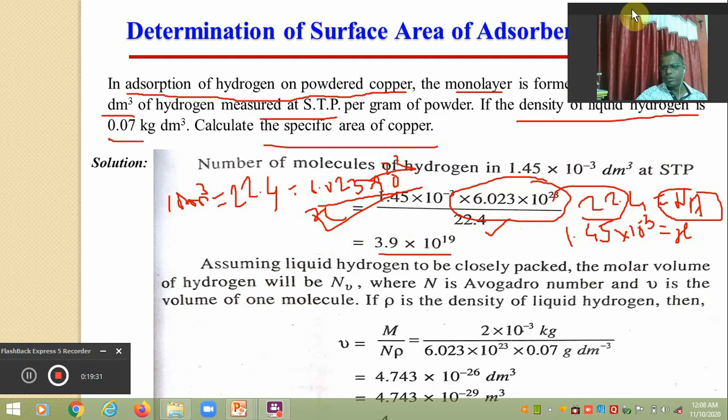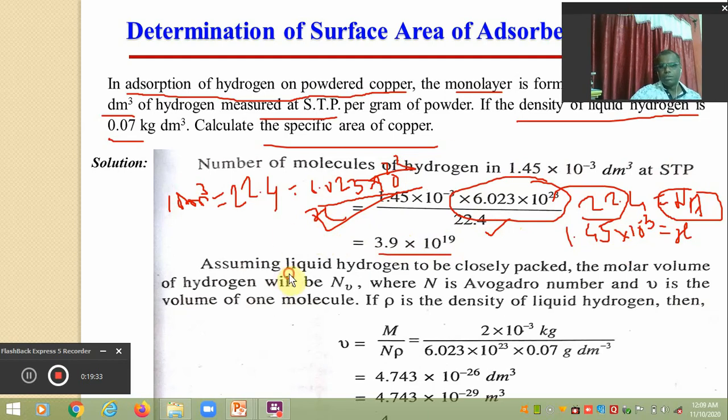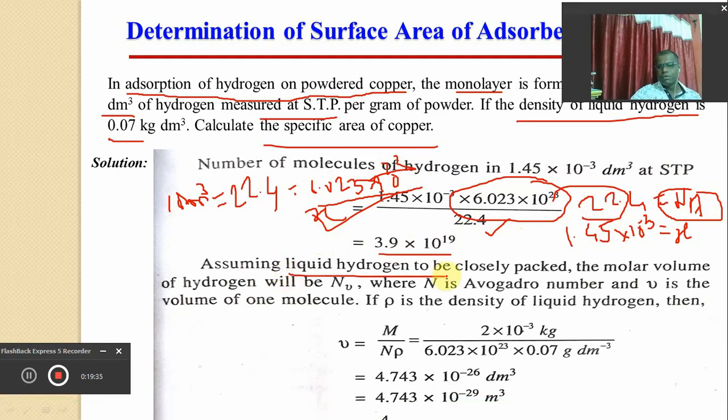I hope you understood this. Assuming the liquid hydrogen to be closely packed, the molar volume of hydrogen will be indicated by NV, where N is the Avogadro's number and V is the volume of a single molecule. So NV will be the volume of all molecules, and if rho is the density of the liquid, then this V can be calculated.